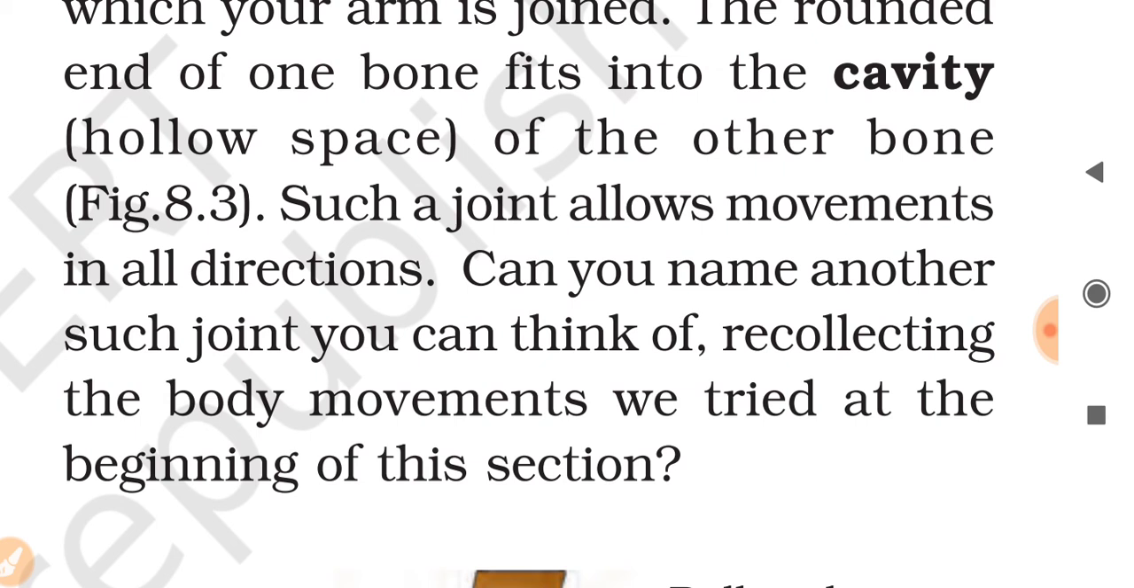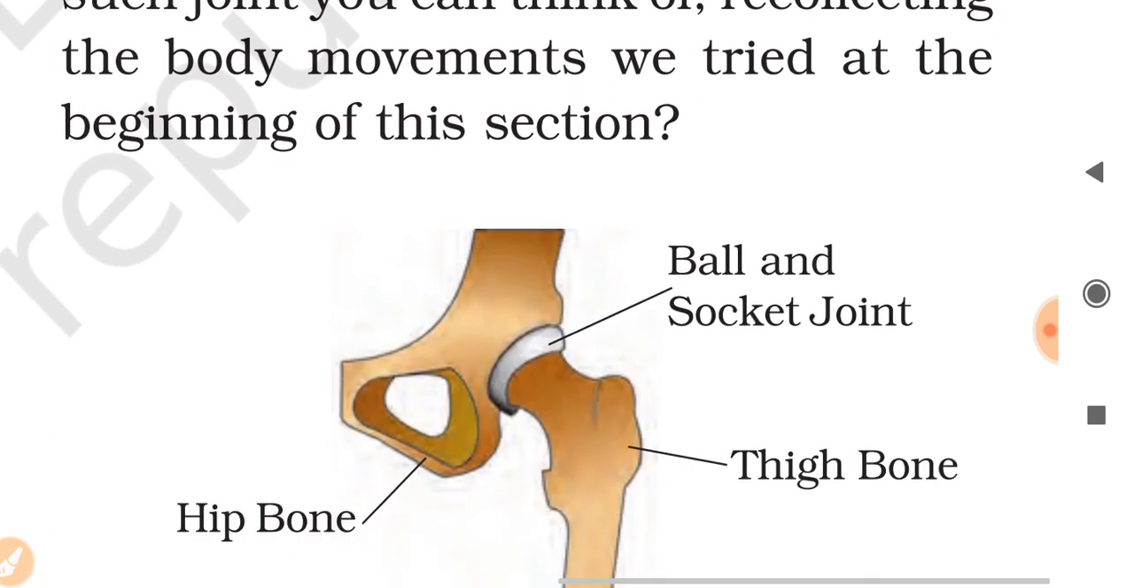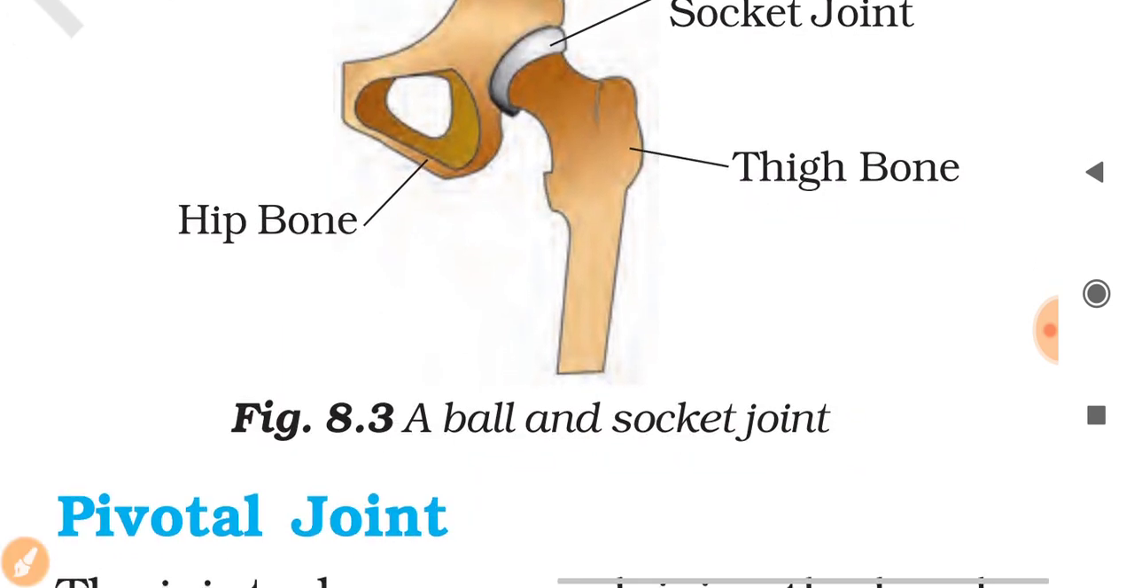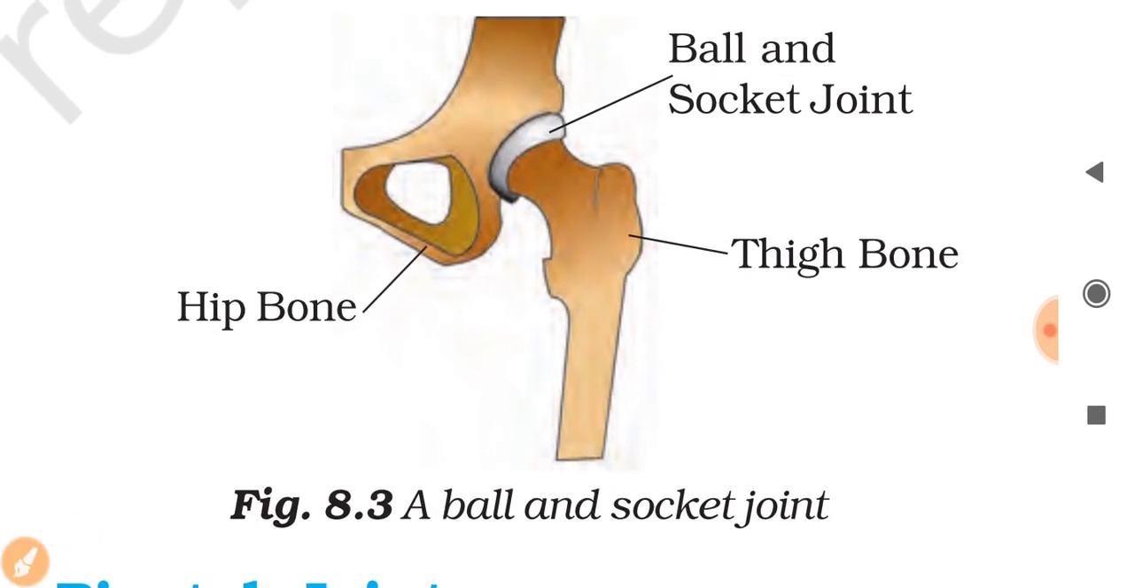You can think of recollecting the body movements we tried at the beginning of this section. Okay, so this is a type of ball and socket joint. This is a ball and socket here. This is the hip bone and this is the thigh bone. So this type of joint is an example of a ball and socket joint.